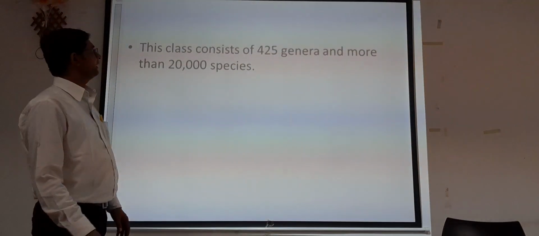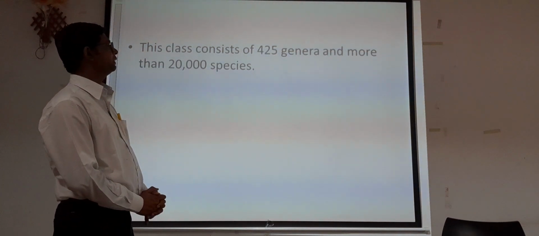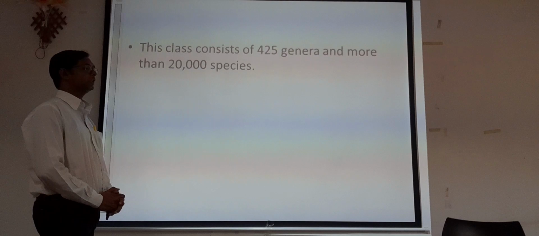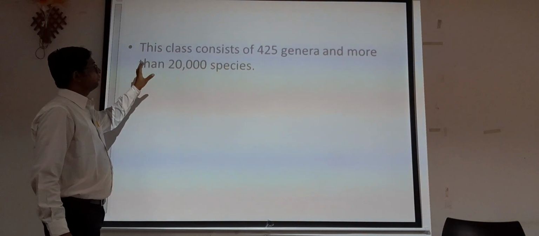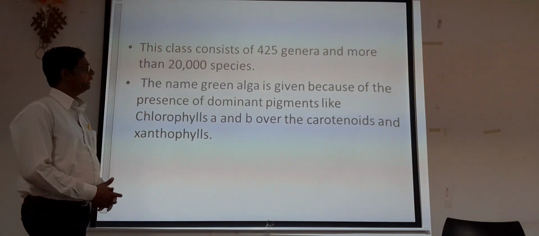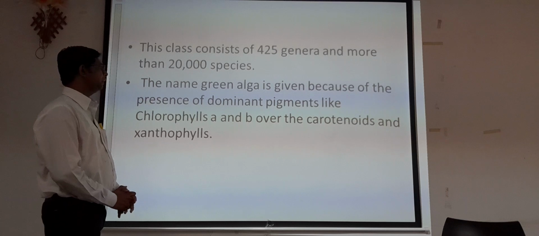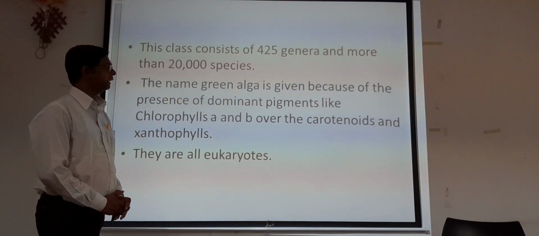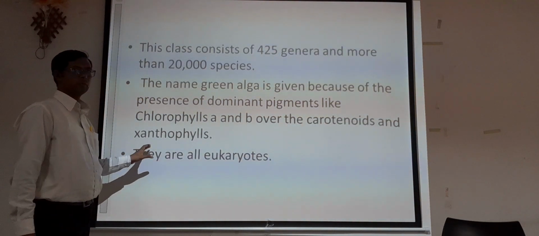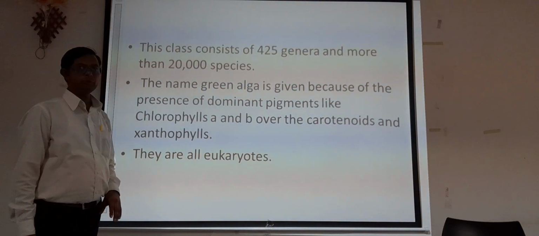Now this Chlorophyta has 425 genera and more than 20,000 species. This number may vary or increase. The name green alga is given because of the presence of dominant pigments like chlorophyll A and B, over the carotenoids and xanthophyll. They are all eukaryotes.